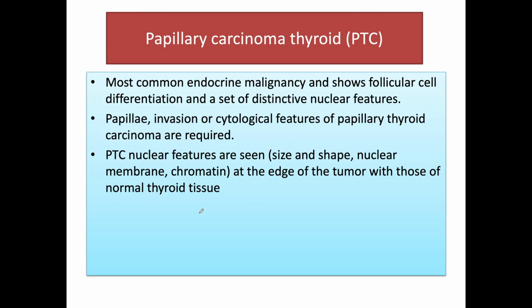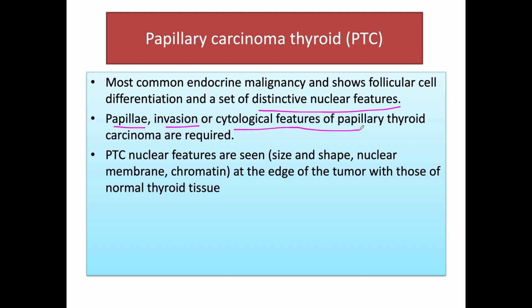Now coming to the papillary carcinoma thyroid. As we all know, this is the most common endocrine malignancy seen routinely, and it shows follicular cell differentiation and a set of distinctive nuclear features, all the features which I discussed in the previous slides. The important features which are seen in PTC are papillae, invasion, and cytological features of PTC.